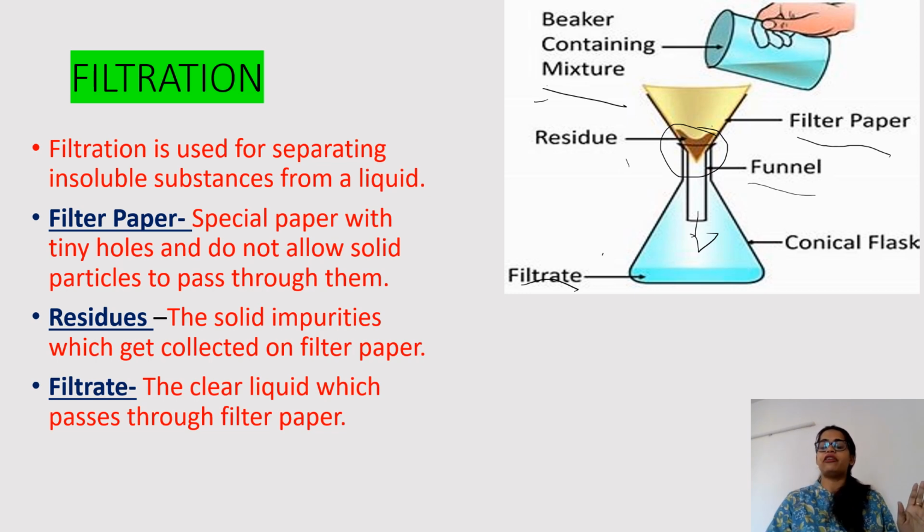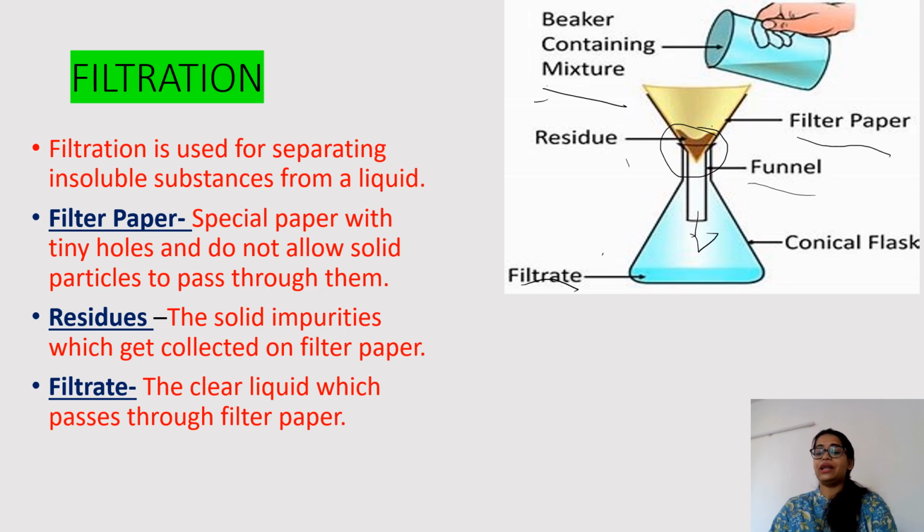Then you can make your definition that filtration is used for separating insoluble substances from a liquid. The substances which are not at all soluble in that water or liquid form. Filtration is done by the help of filter paper.